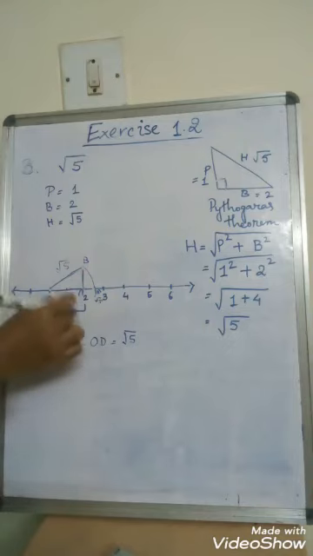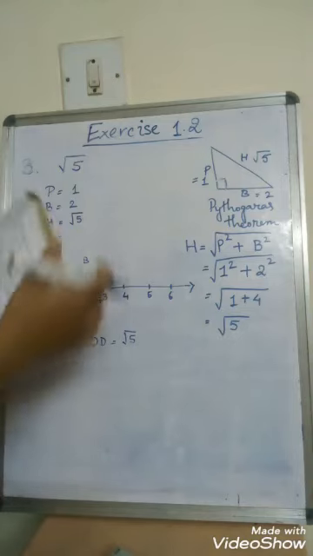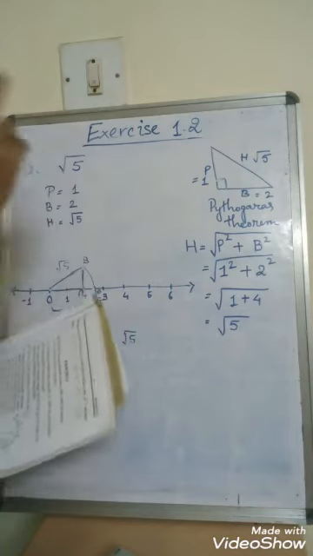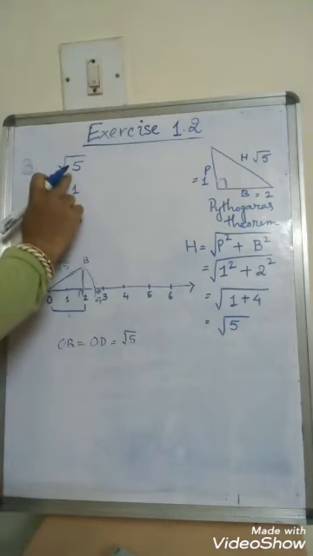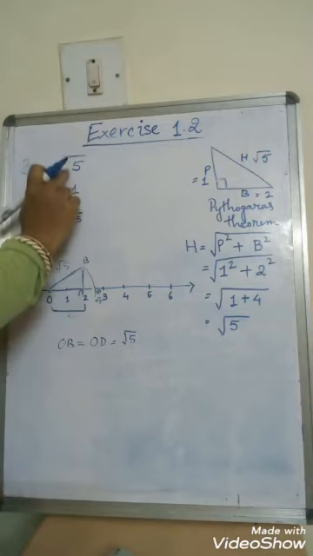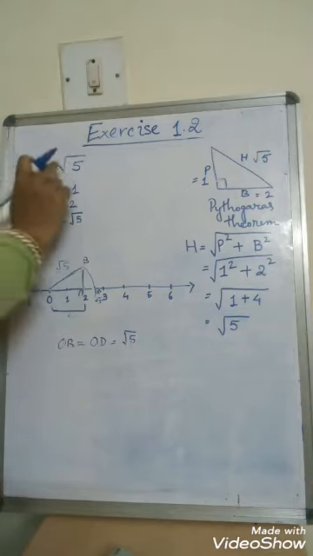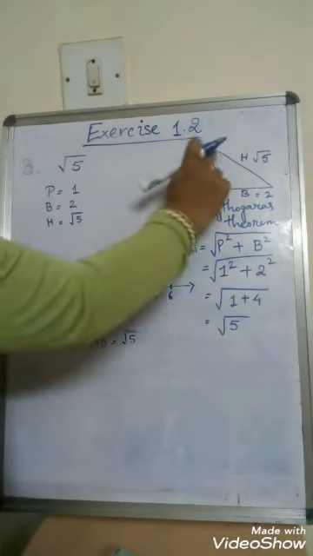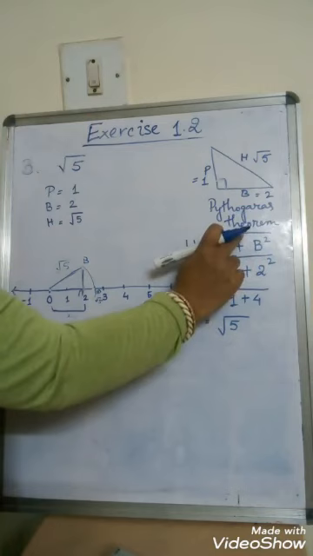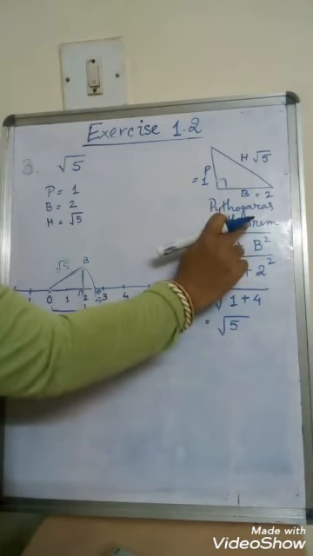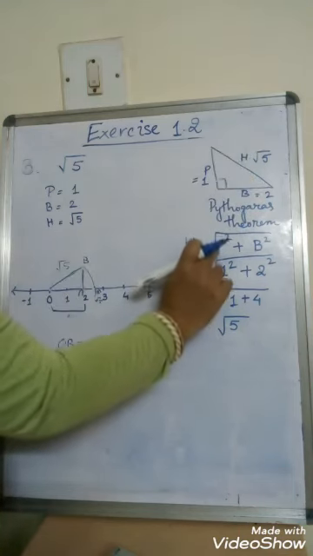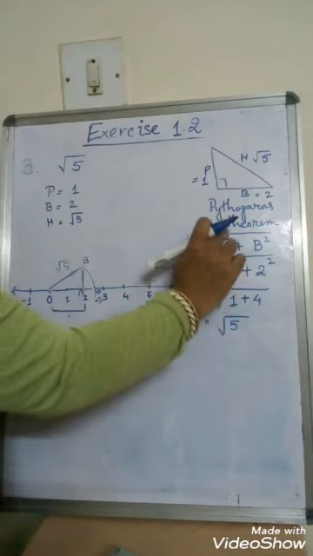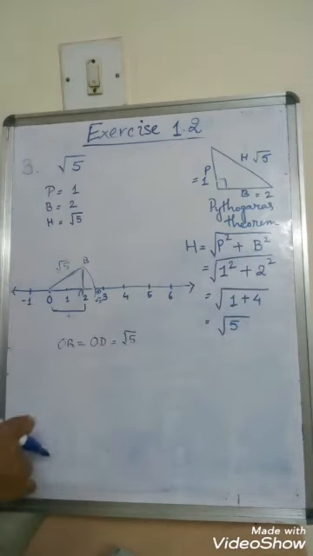So is this clear? Once again I explain it to you. They have asked you to show root 5 can be represented on the number line. Now root 5, I need to first break this number, okay, and find out the square root. Now here you see, in order to do that, I have taken the Pythagoras theorem. What is the Pythagoras theorem? The Pythagoras theorem says that hypotenuse is equal to square root of perpendicular square plus base square, right?